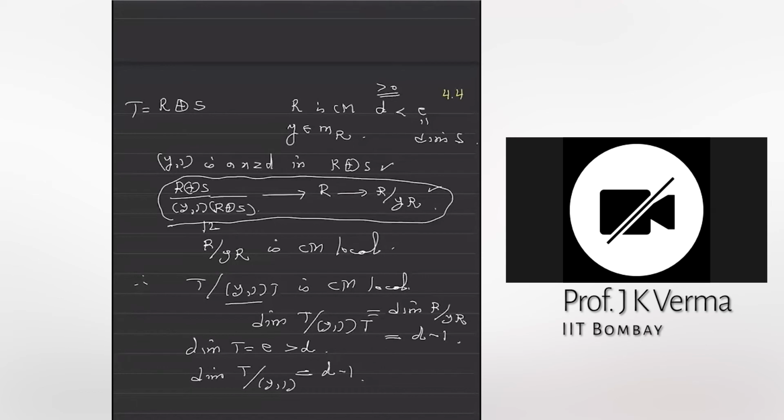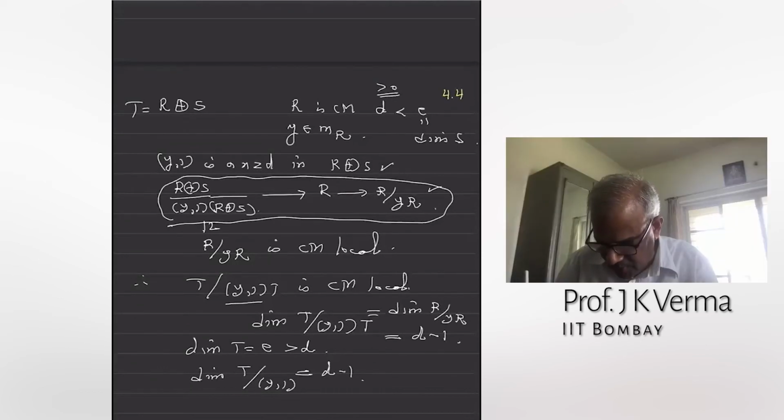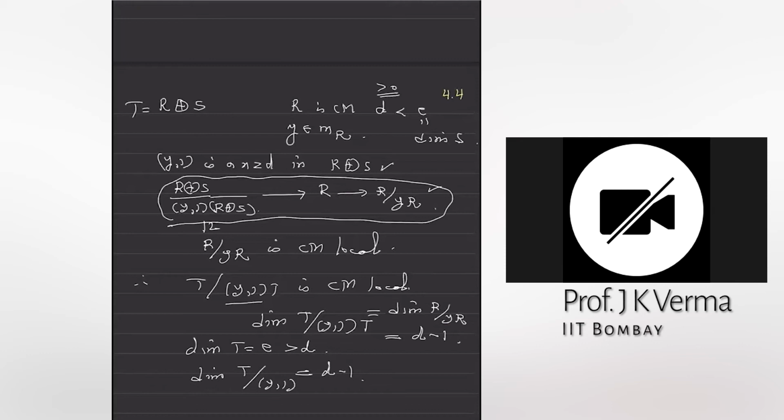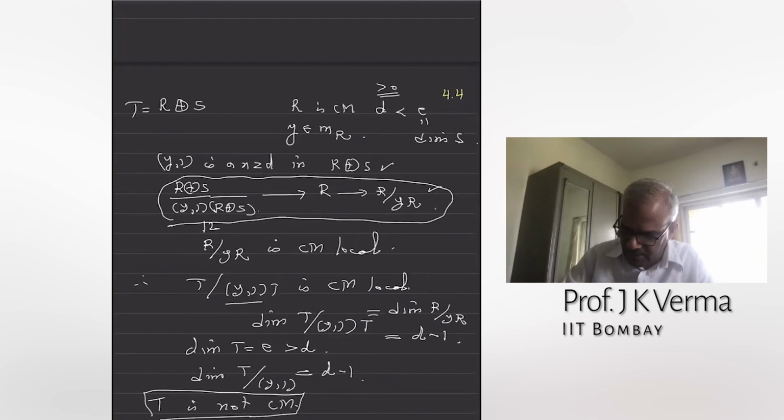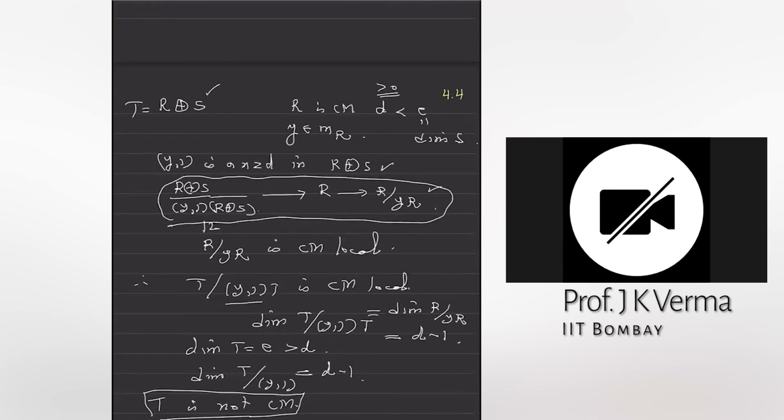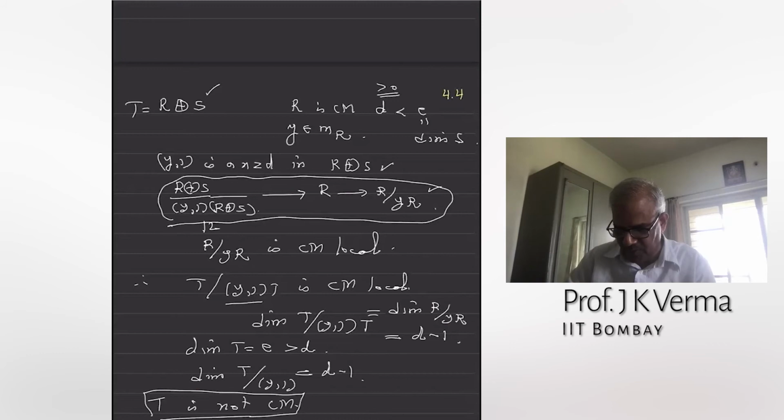But T is not a Cohen-Macaulay ring because its dimension is bigger than its depth. This T is not Cohen-Macaulay. This is a small exercise for you. The dimension is E, but the Cohen-Macaulay component has lower dimension. You cannot construct a regular sequence of length bigger than D here. This needs a little proof, but I'm going to put that in the tutorial sheet.